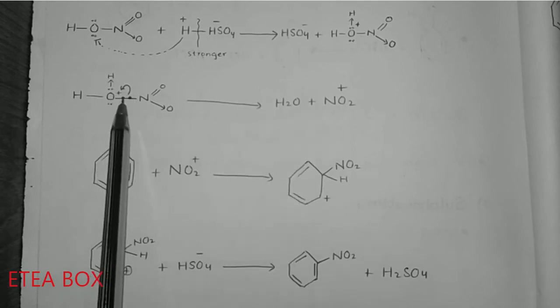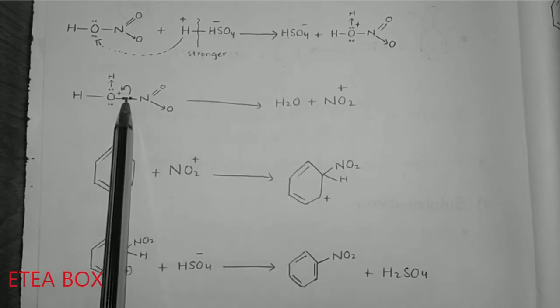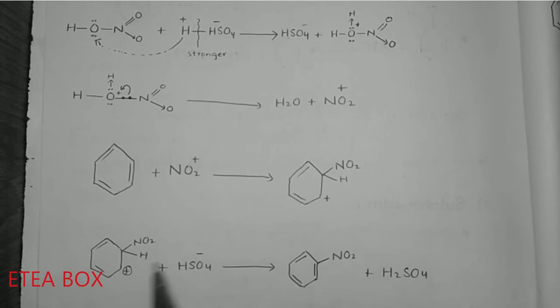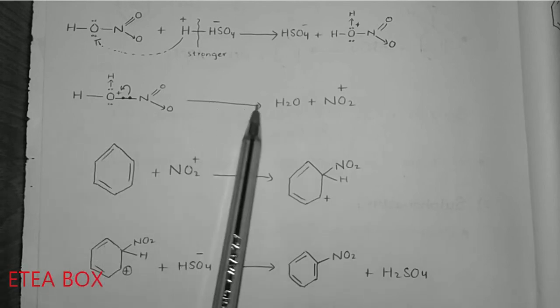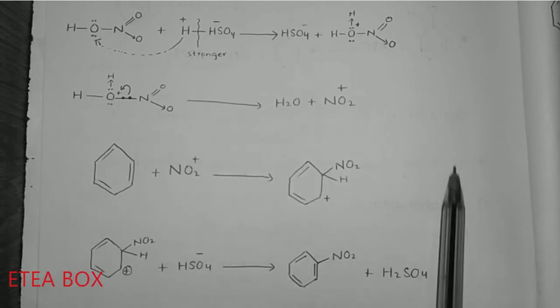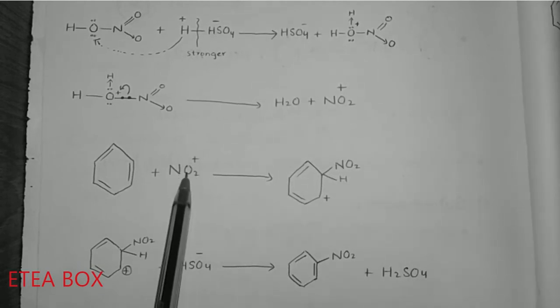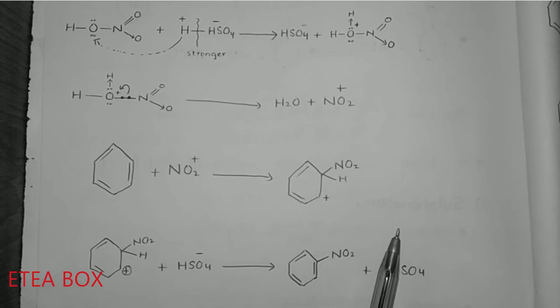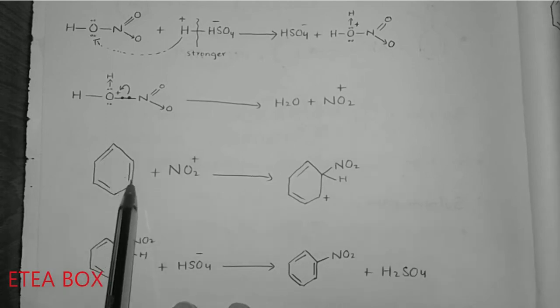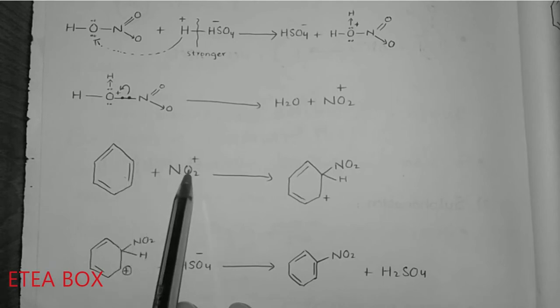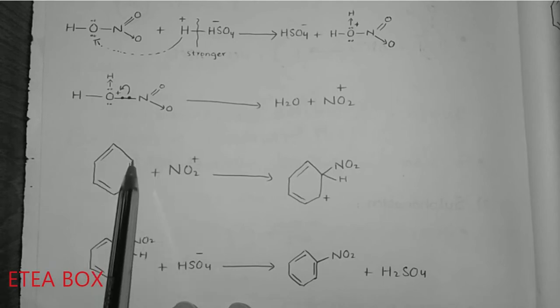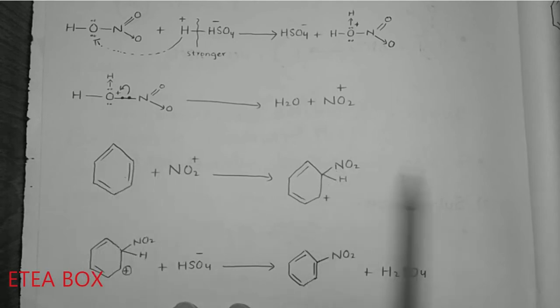Now in the next step, this electron pair will be attracted by the oxygen, so it will become water plus NO2 positive, so the actual electrophile is NO2 positive. In the next step, this NO2 positive will attack the benzene ring, and this pi bond will be broken, and a positive charge will come here and a negative charge here. So NO2 will be attached here, so it will become NO2 and H bond.